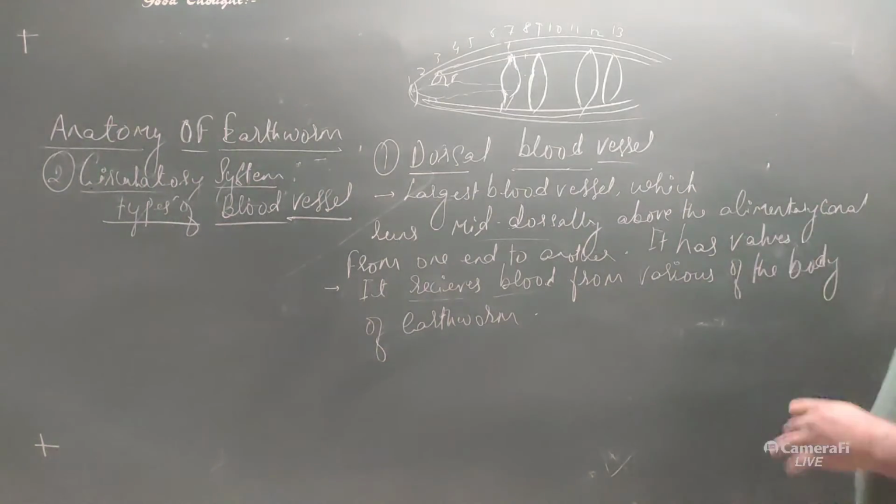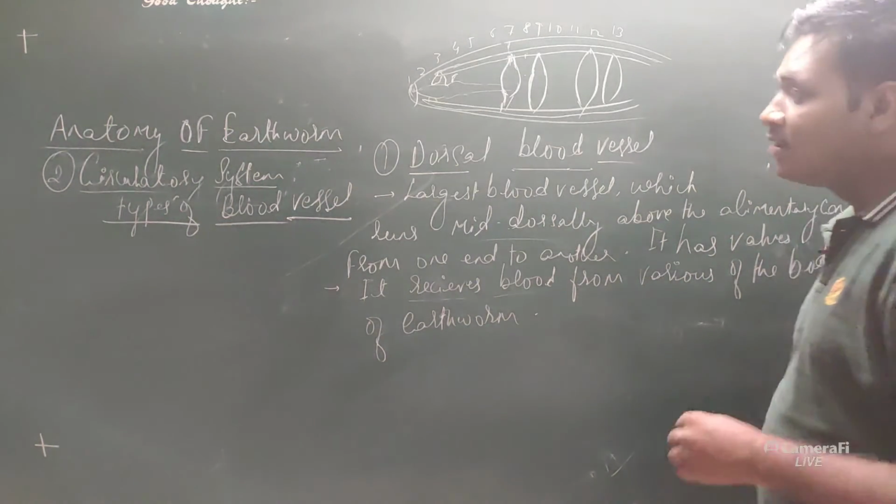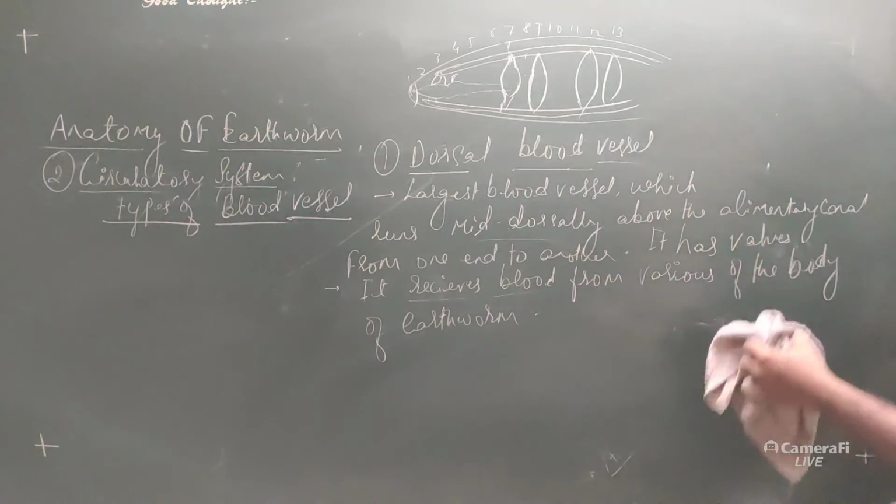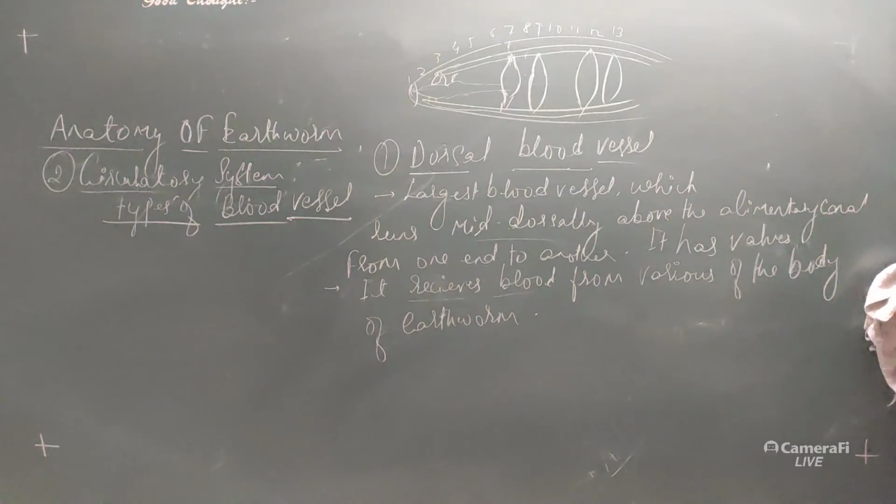So that is the dorsal blood vessel. Another type of blood vessel is the ventral blood vessel, that is the second one. You can pause the video and note down the points. We'll move further.